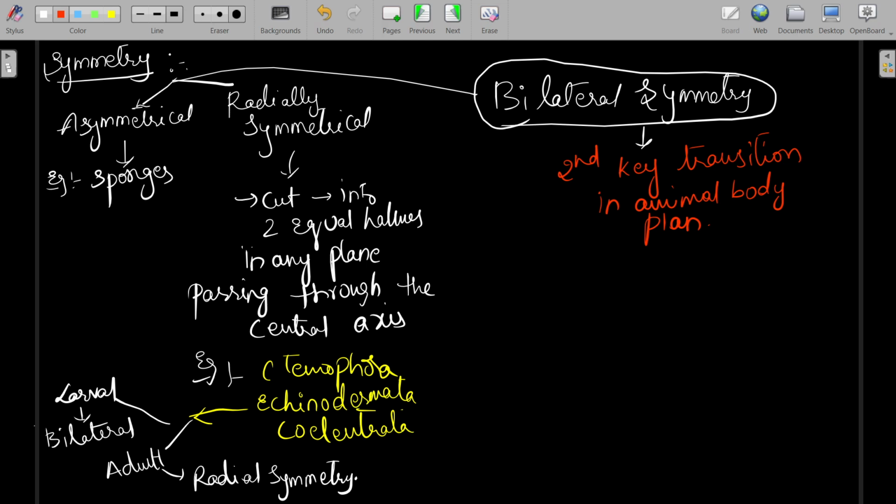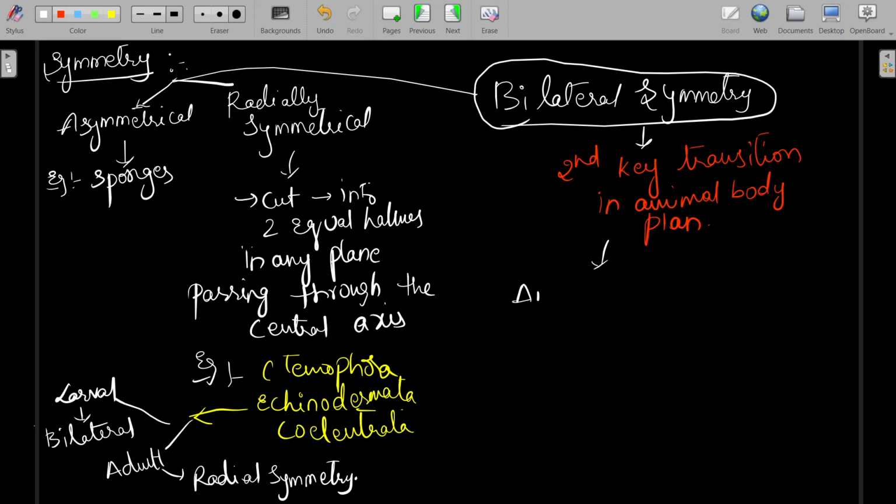Next, what is bilateral symmetry? The organism can be cut into two equal halves in only one plane, sorry, in only one plane, and it is called bilateral symmetry. The organism can be cut into two equal halves in only one plane from its body or the central axis.